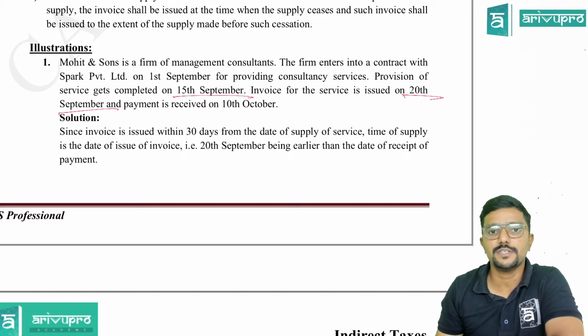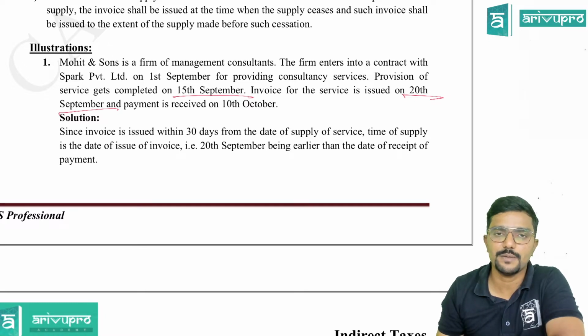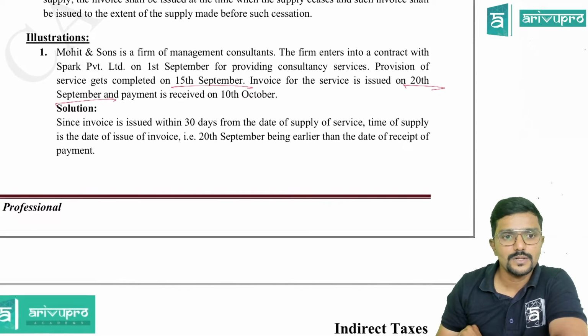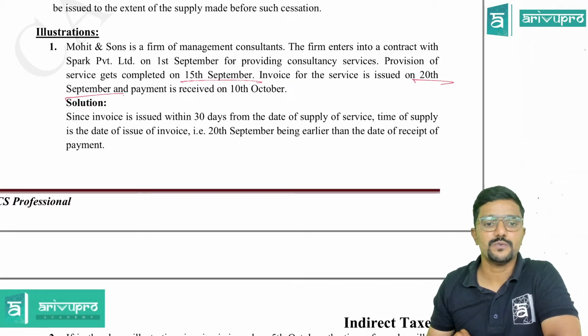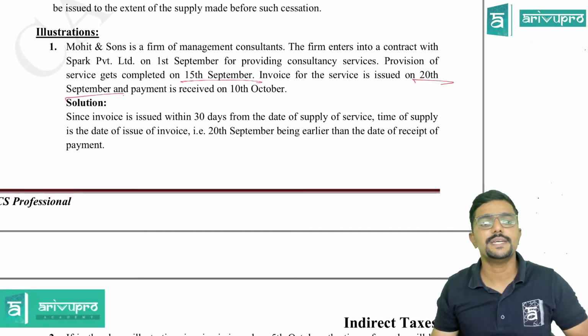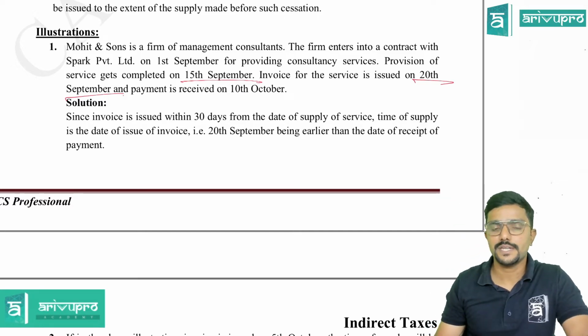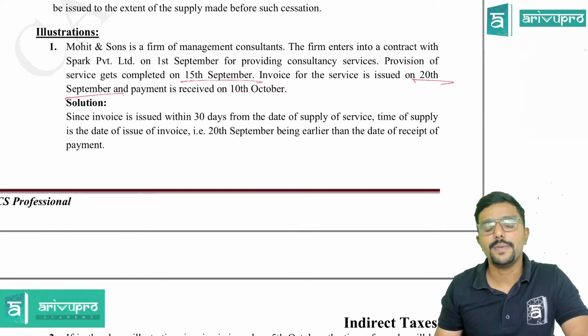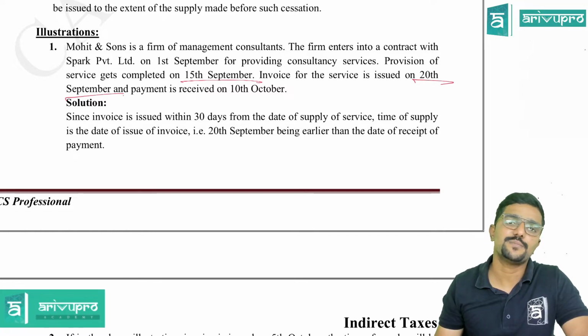If they clearly mention that the supplier is a bank, insurance company, financial institution or NBFC, then only you consider 45 days. Since the invoice is issued within 30 days from the date of supply of service, the time of supply is the date of issue of invoice, that is 20th September, being earlier than the date of receipt of payment.